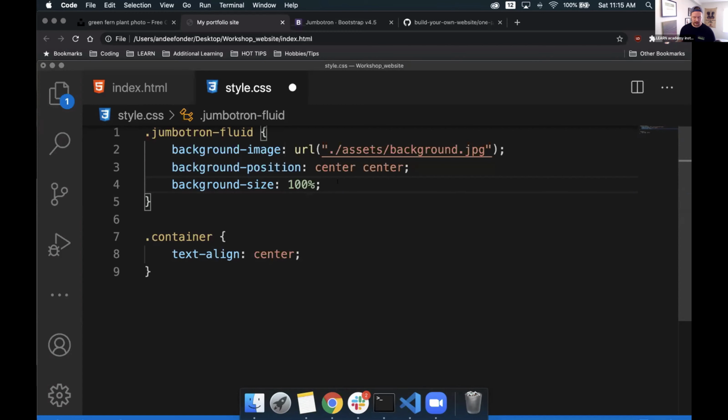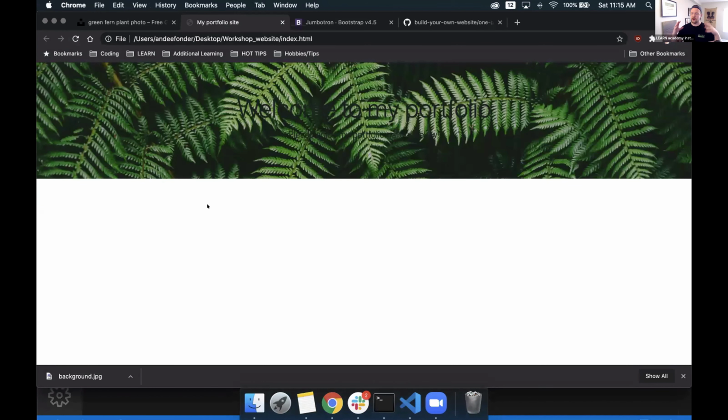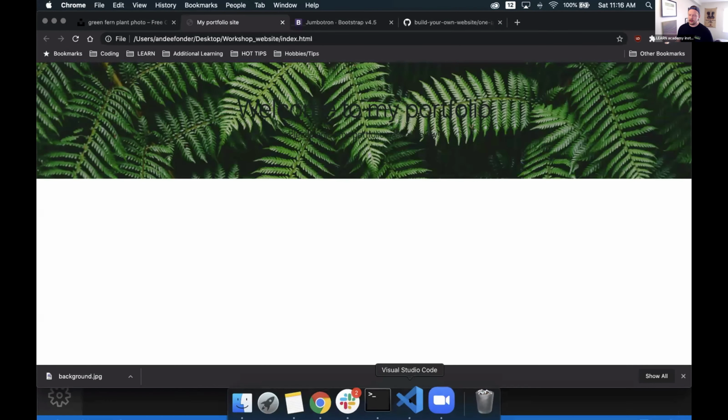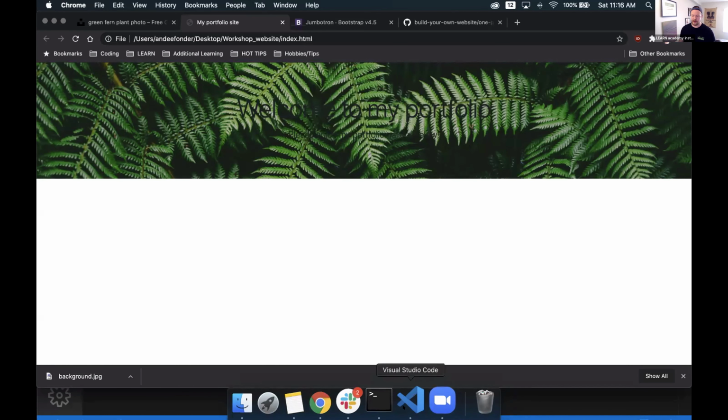From here, I'm just going to save. Let's go back to my portfolio site. Let's refresh. Cool. Now it's a little bit smaller and less in my face. It looks more like leaves there. I like that. It looks cool. All right. Now, another thing I'm noticing is that while the text is centered, I can't really see what's going on there. The text, specifically with this image, is kind of lost to the background image.